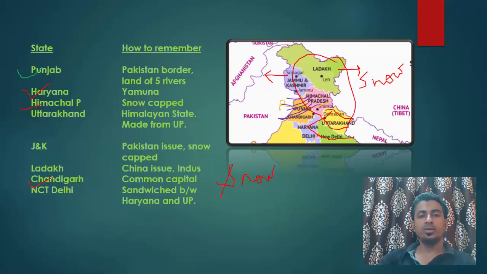Now for Chandigarh, you have to remember that Chandigarh is a common capital of Punjab and Haryana. So it is somewhere located between Punjab and Haryana over here. So easy to remember. And then Delhi. Delhi, I already told you that Yamuna flows through Haryana into Delhi, which means Delhi will be near or adjacent to Haryana, and it is surrounded by Haryana from three directions and from one direction by Uttar Pradesh. So if you remember this, you can easily mark where is Delhi.